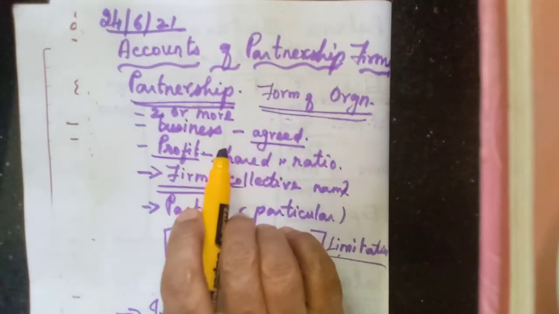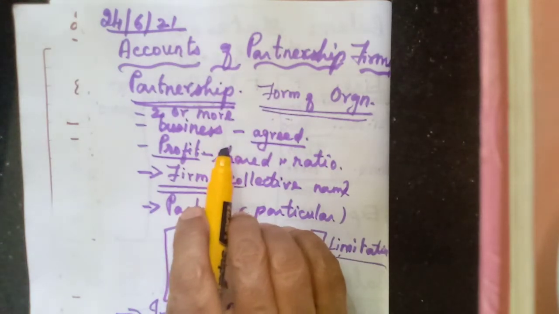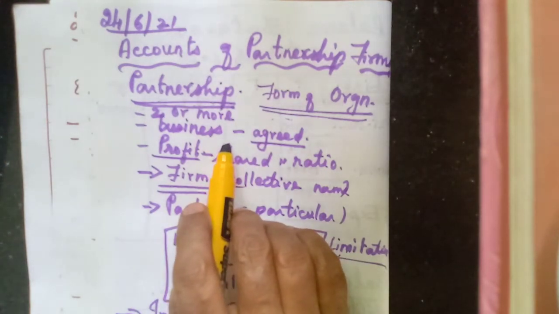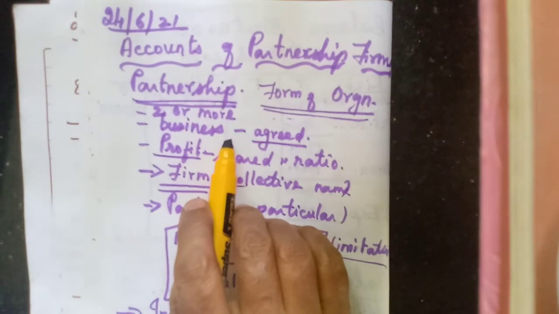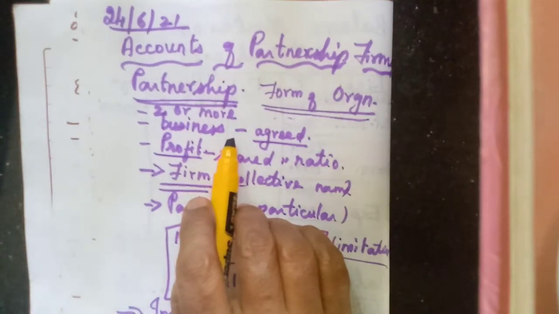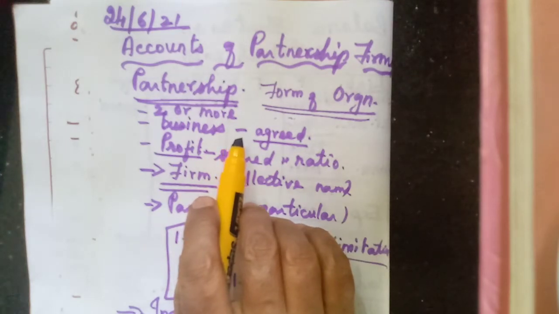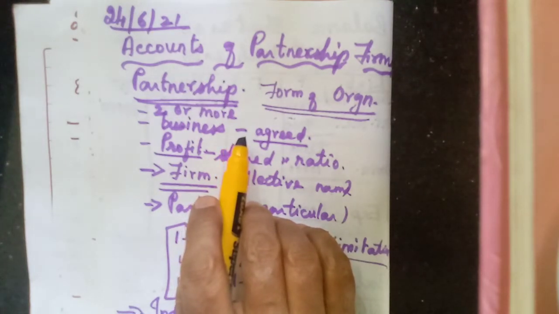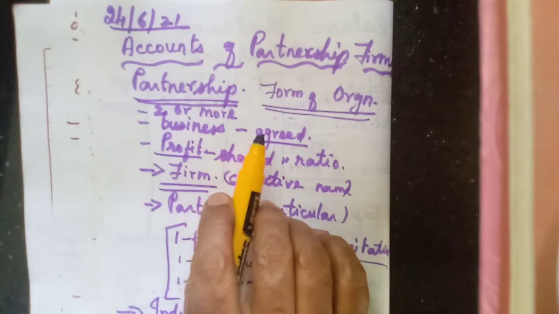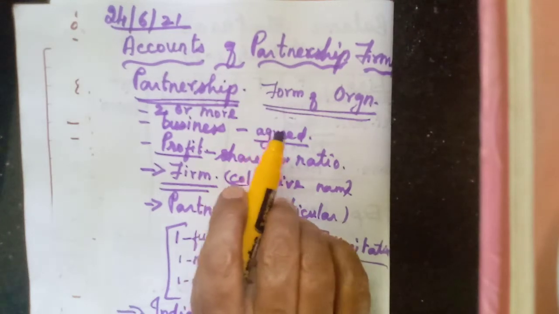They will agree about how much they have to contribute, that means the capital, and the profit sharing ratio, in which ratio they have to share, and then each partner's responsibility, their interest on capital, everything will be agreed. That agreement is called partnership deed.